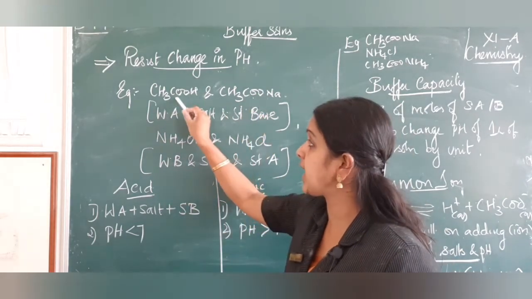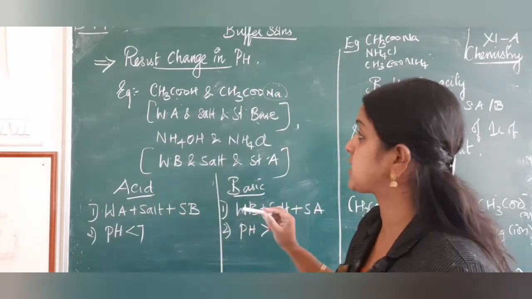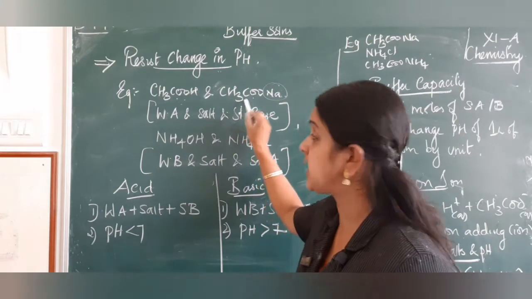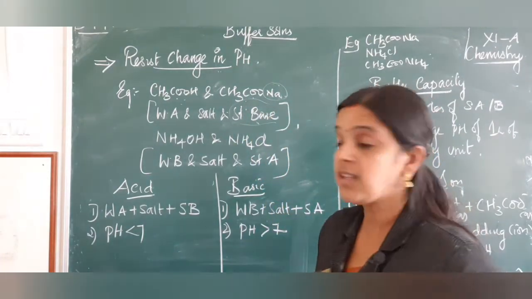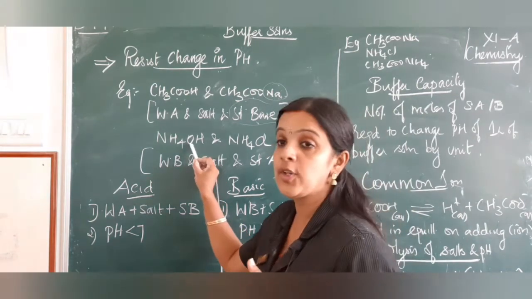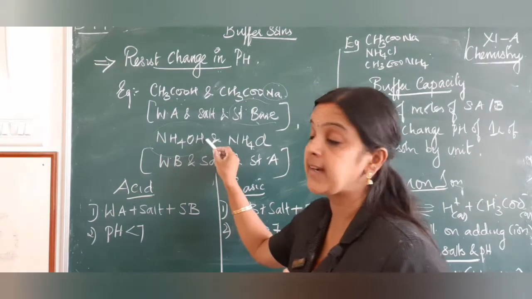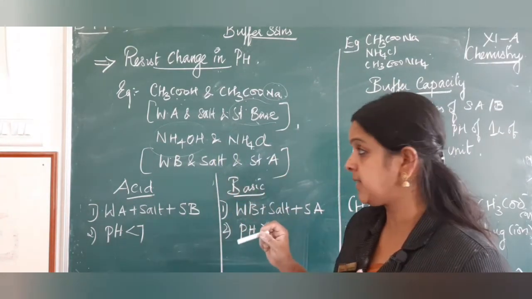which is a salt of the acid with a strong base. The base used here is sodium hydroxide. So the weak acid is acetic acid, its salt is sodium acetate, and the base used here is sodium hydroxide. Another buffer mixture is ammonium hydroxide with ammonium chloride, where you have a weak base, ammonium hydroxide, its salt ammonium chloride, and a strong acid HCl.